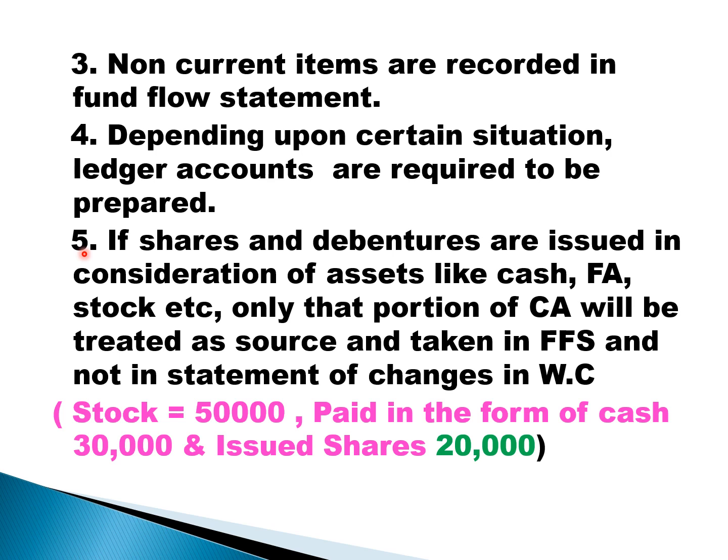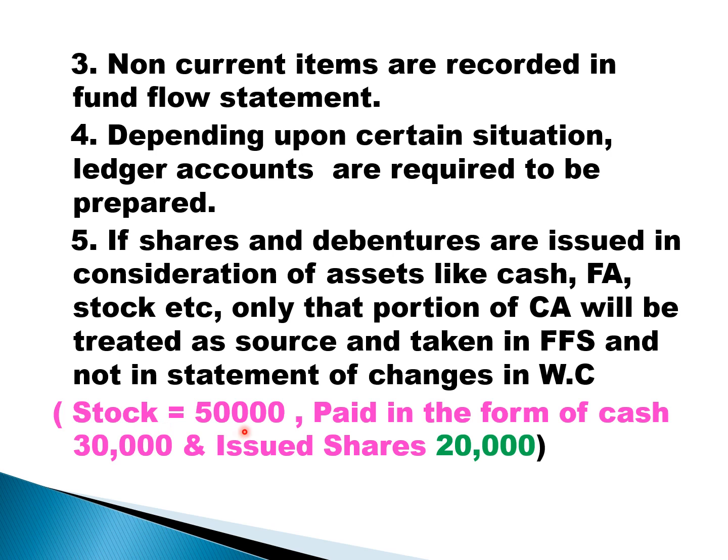For example, students, assume that stock purchased is 50,000 rupees. Out of 50,000 rupees, 30,000 is paid in the form of cash and 20,000 is issued in the form of shares. Can you look at the bracket? Stock purchased is 50,000.